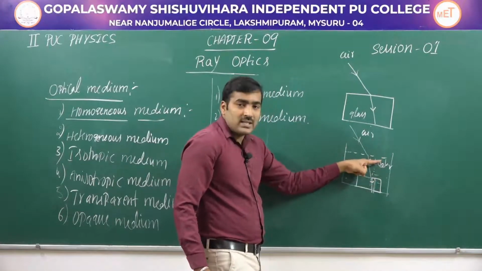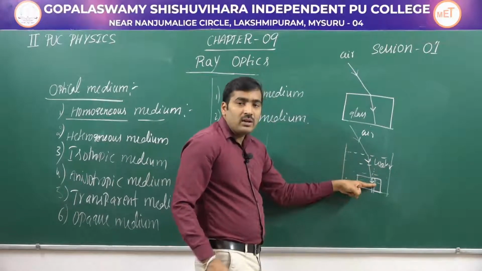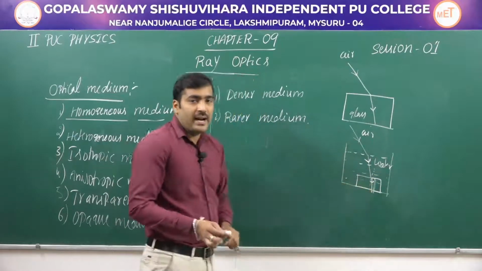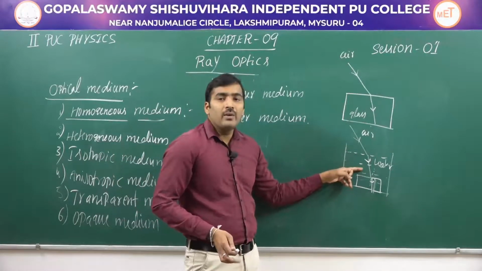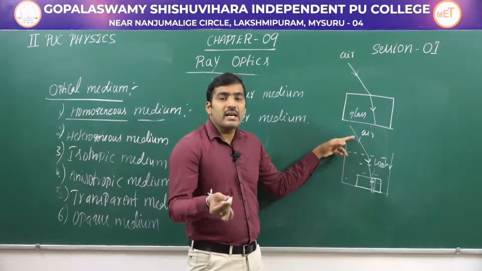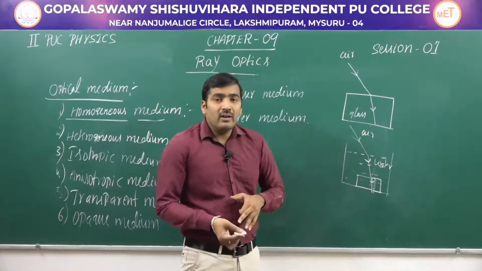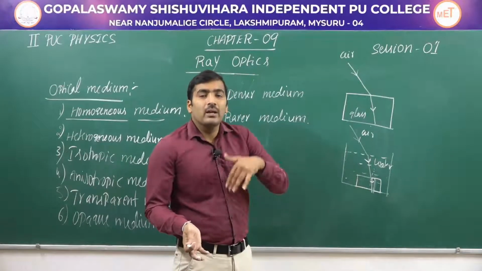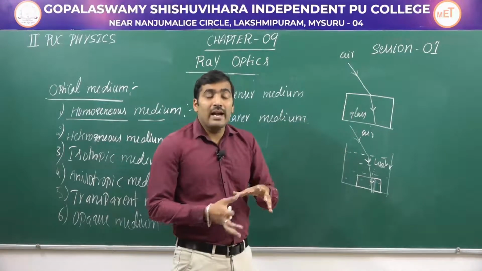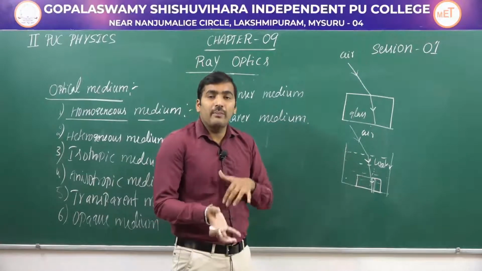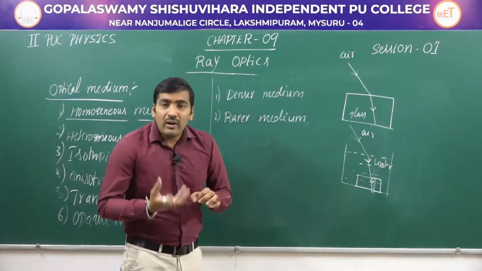Therefore, in this case, water becomes a rarer medium and glass becomes a denser medium. So you should understand that whenever light is traveling from one medium to another, we have to say which is the rarer and which is the denser. When light has more speed compared to the other medium, that medium becomes a rarer medium, and if the light speed is relatively lesser, that medium becomes a denser medium. So it depends on the speed of light.